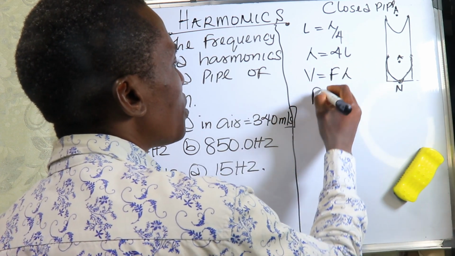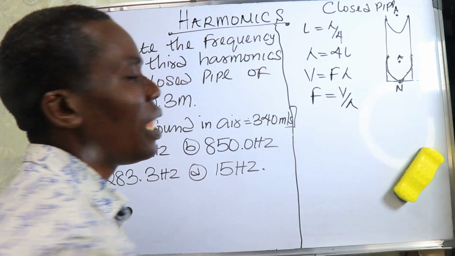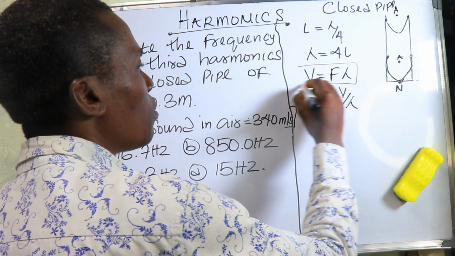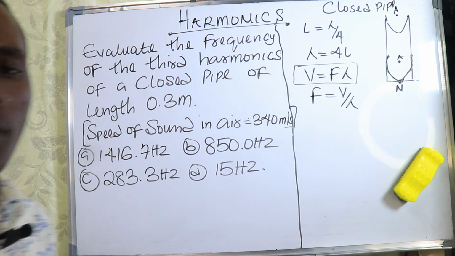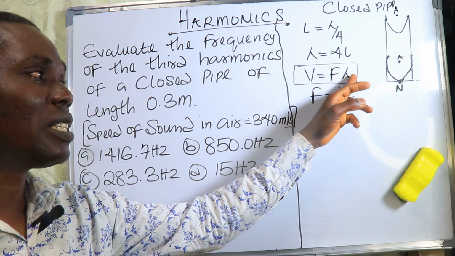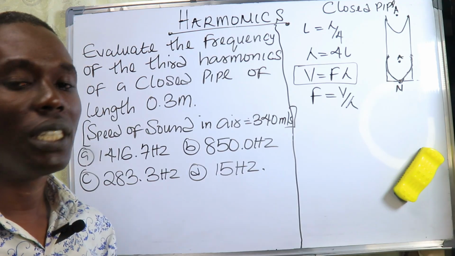So we fit find the frequency. The frequency na velocity divided by lambda. Take note of that one. This na fundamental formula for wave for physics. So we get velocity, frequency times the lambda.